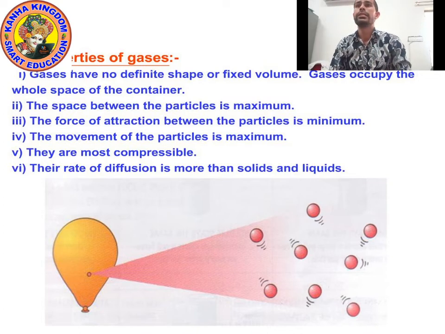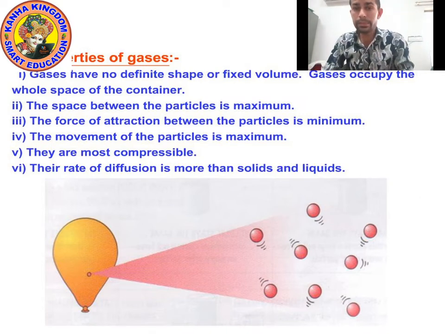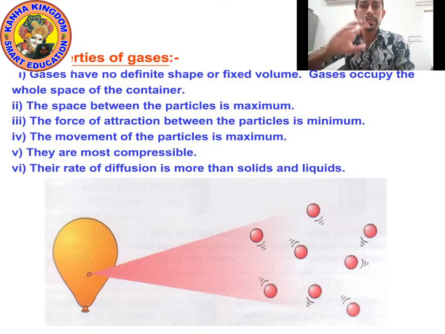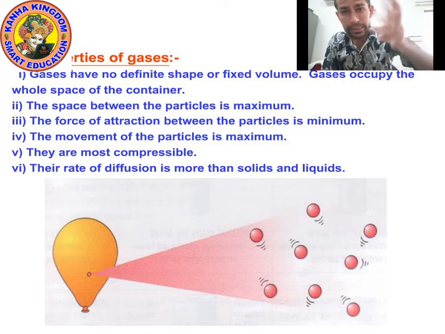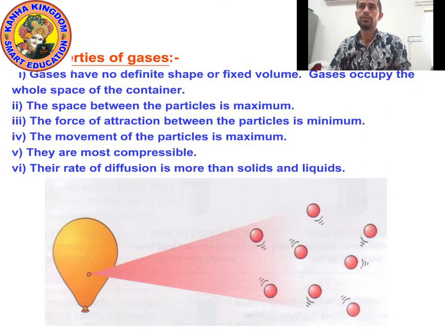Next point, the space between the particles of gas is maximum. But in case of liquid, the space between the particles is intermediate. And in case of solid, the space between the particles is very small.